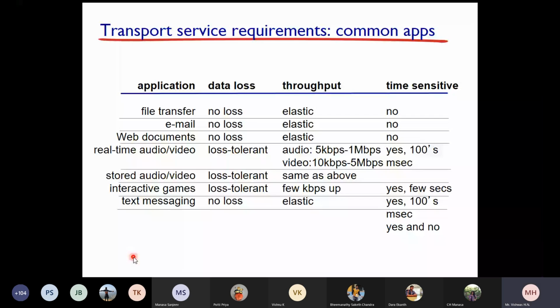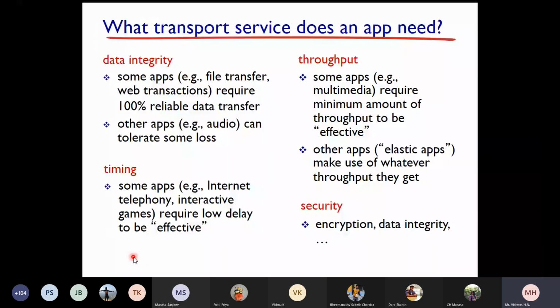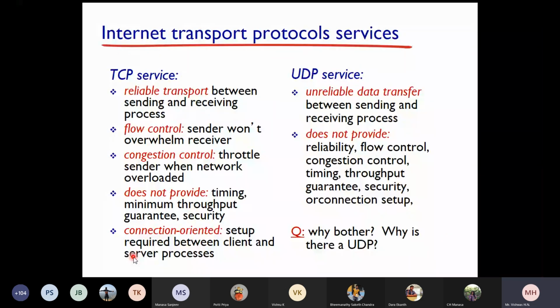Okay, we'll go to the next slide. Internet Transport Protocol Services. What we understood previously is the transport services an application requires. An application requires these many transport services. What services can a transport protocol provide? That's what we can see here. So what we listed there, all those services will be provided by these transport protocols.